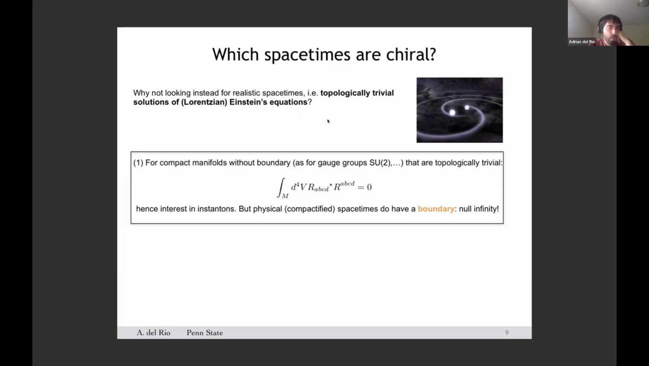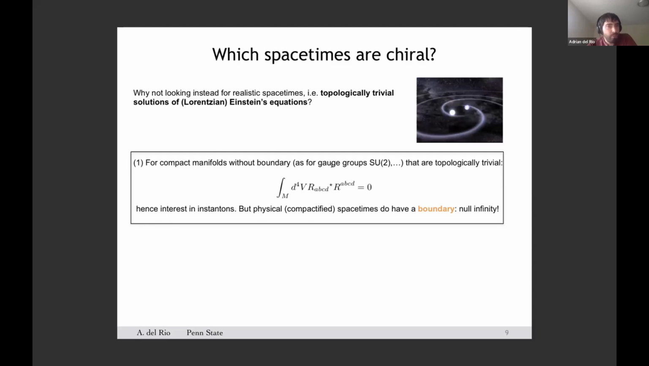There are two main reasons why we think this problem has not been proposed in the literature before. On the one hand, because the integrand is locally a total derivative, one may a priori expect that only non-trivial spacetime topologies can induce a non-zero value of this integral. Thereby, the historical interest in looking for non-trivial topological instantons.